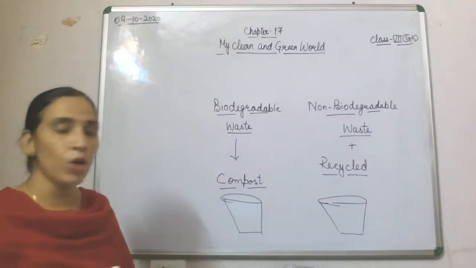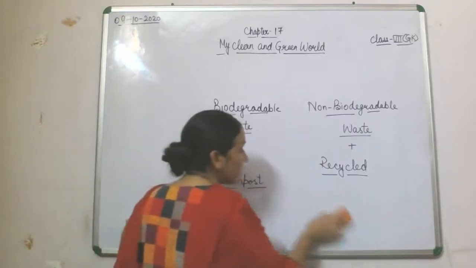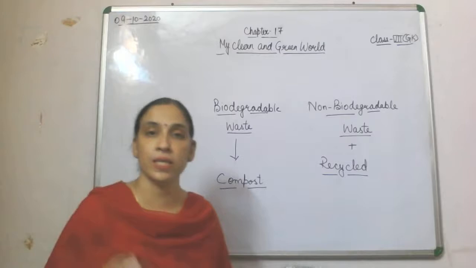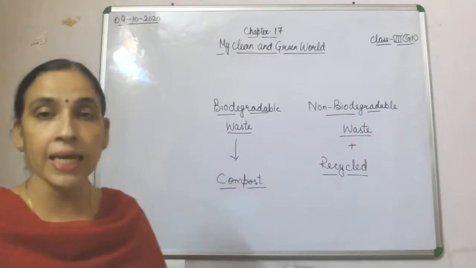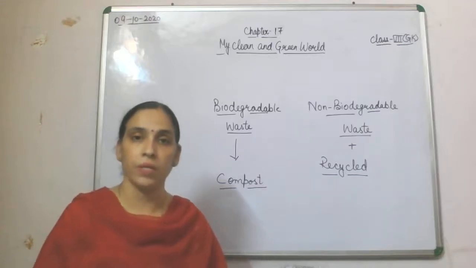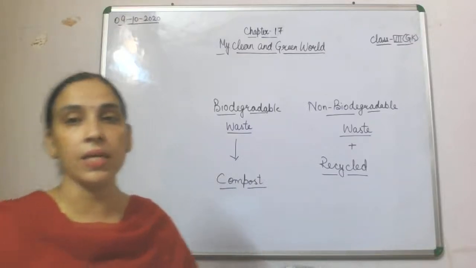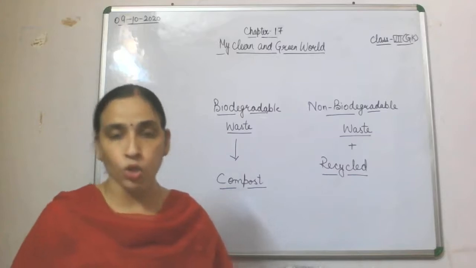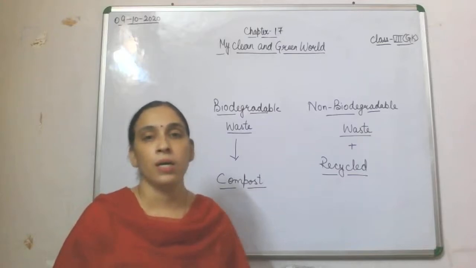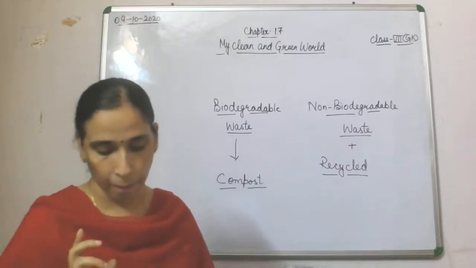Now if I talk about commercial or industrial waste, most of it is thrown in seas and oceans, which endangers ocean life, marine life. Nuclear waste is also thrown in the sea and it endangers our ocean life. So that is also an important thing, how we can reduce that waste so that it will not endanger ocean life.